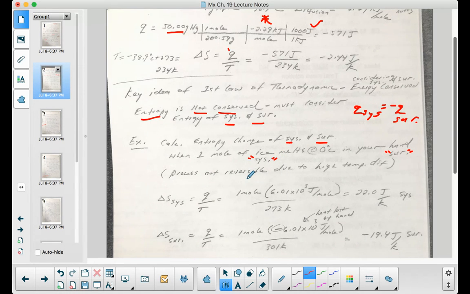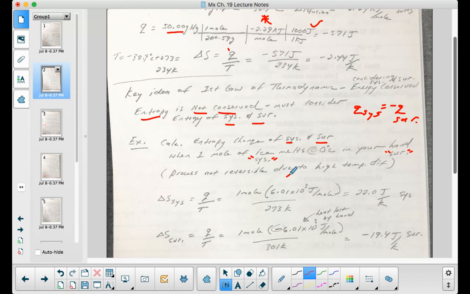So what we have to do is find the delta S for the system first, and that's Q divided by T. I'm going to take 1 mole times the heat of fusion of ice, which we know from my previous example.